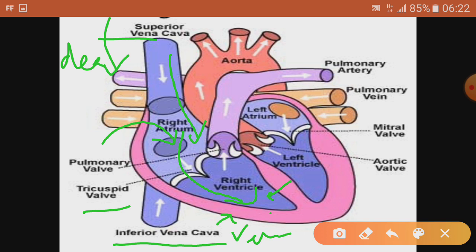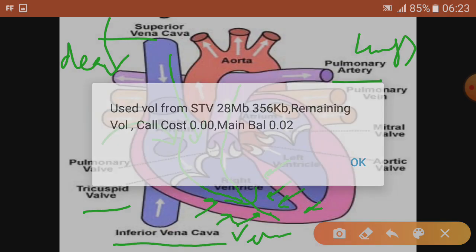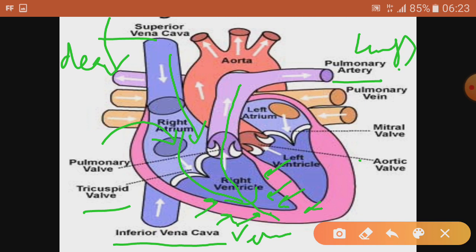Then the wall of the right ventricle contracts, and once it contracts, it pushes the blood to the lungs. Now the blood will go to the lungs with the help of the pulmonary artery. Whenever the word lung is associated, we relate it to pulmonary, and arteries always move blood from the heart to the body part, that's why it is an artery here. And it is going towards the lungs, so we have said pulmonary artery. So the pulmonary artery carries deoxygenated blood to the lungs.